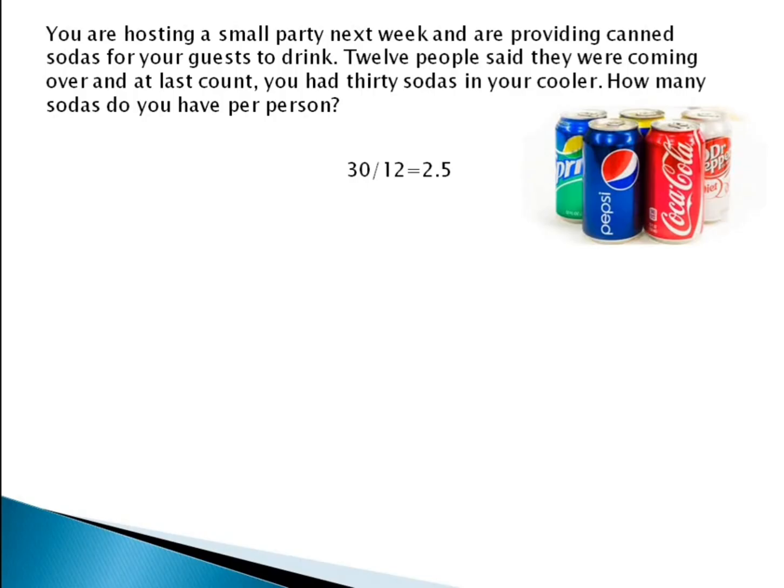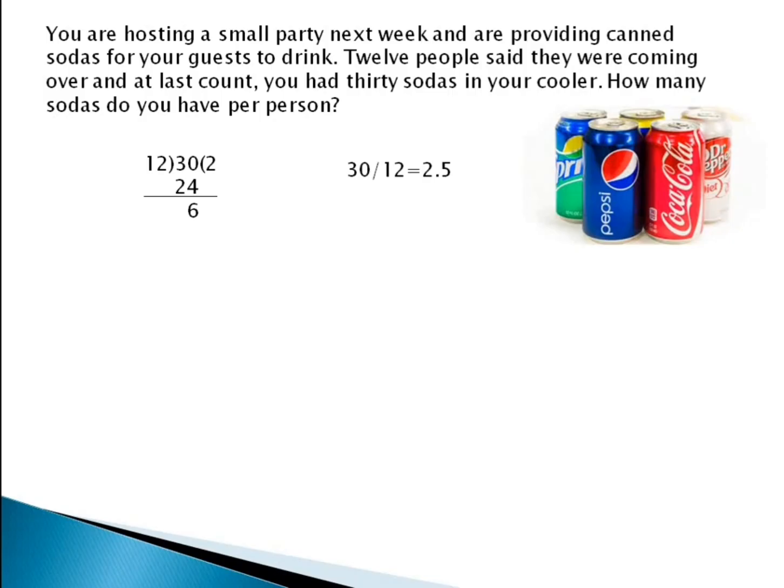Traditionally in our schools we express division in this way. You are dividing 30 by 12, you multiply 12 into 2 times, you write 24, then you subtract 24 from 30, and you get 6 as the remainder. So this is the final remainder. You can distribute 2 sodas per person and you still have 6 sodas which you can further distribute according to your wish.